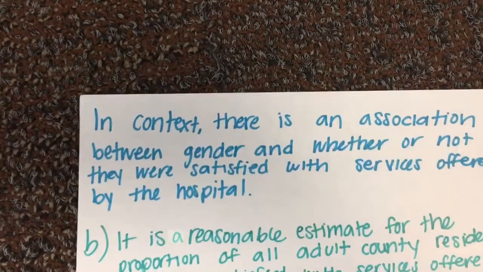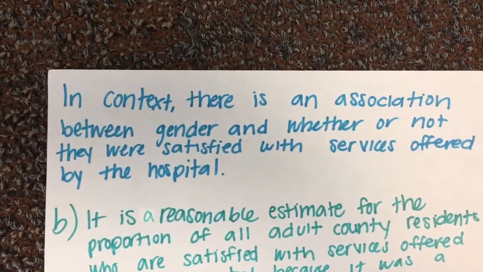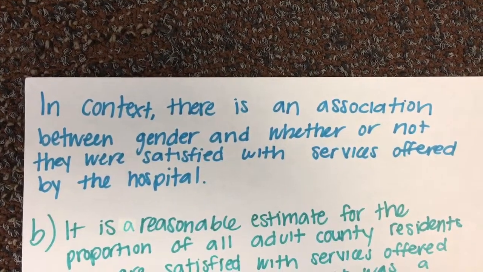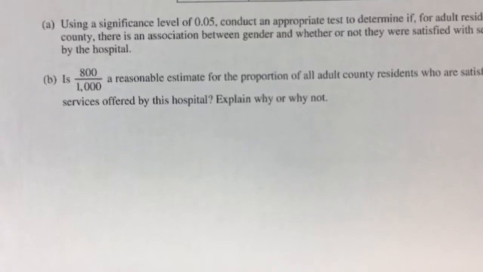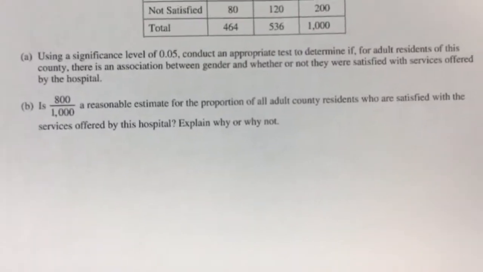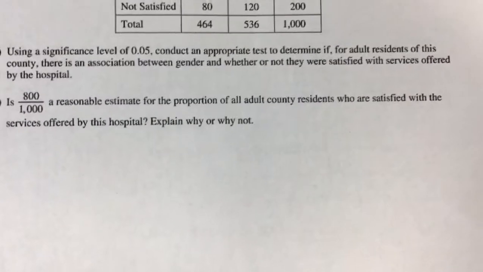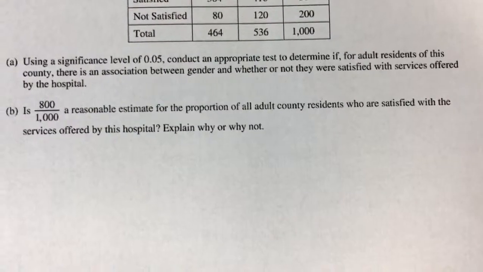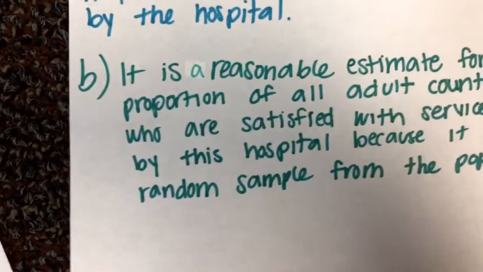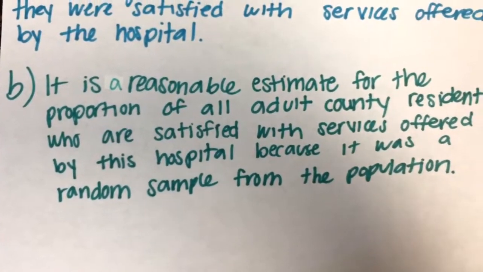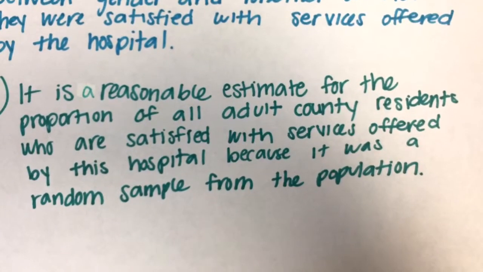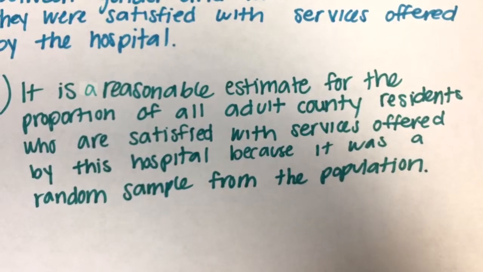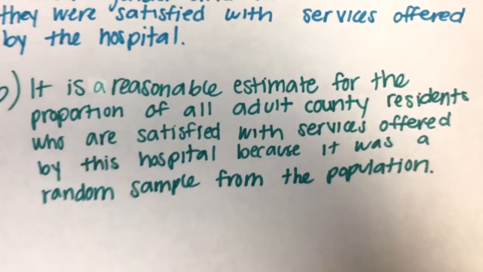In context, there is an association between gender and whether or not they were satisfied with the services offered by the hospital. In part B, it says, is 800 over 1,000 a reasonable estimate for the proportion of all adult county residents who are satisfied with the services offered by the hospital? Explain why or why not. And I said it is a reasonable estimate for the proportion of all adult county residents who are satisfied with services offered by the hospital because it was a random sample from the population.